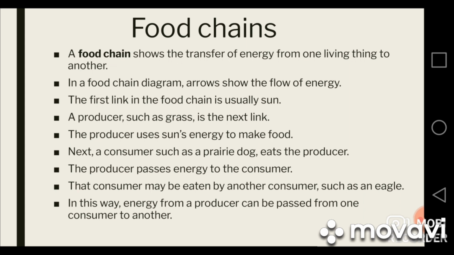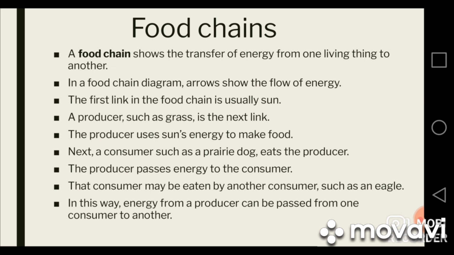The first link in the food chain is usually the sun because every living thing gets energy from the sun. Even the producers, or the plants, use the sunlight to make their own food. So the first link in every food chain is usually the sun. The second link is always a producer.